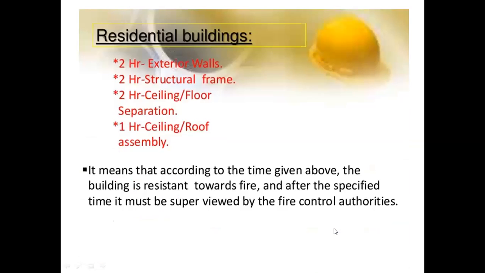Then for residential buildings, this is how fire protection is given for the various elements. 2 hours for exterior walls, 2 hours for structural frames, 2 hours for ceiling and floor separation, and 1 hour for ceiling and roof assembly. This is for residential buildings. It means that according to the time given above, the building is resistant towards fire, and after the specified time it must be supervised by the fire control authorities. Up to this specific time, for example 2 hours, it doesn't catch fire. Beyond that point, there are chances it will catch fire. That's why it has to be supervised by the fire control authorities.